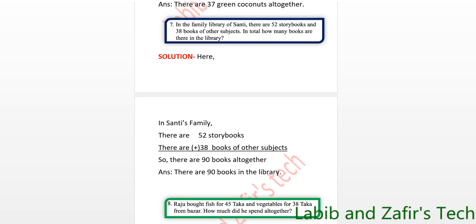In Shanti's family library, there are 52 storybooks. There are 38 books of other subjects. So we have to add these two numbers to get the total. So there are 8 plus 2 equal 10, 1 in hand, 3 plus 1 equal 4, 5 plus 4 equal 9. So there are 90 books altogether. Answer: There are 90 books in the library.